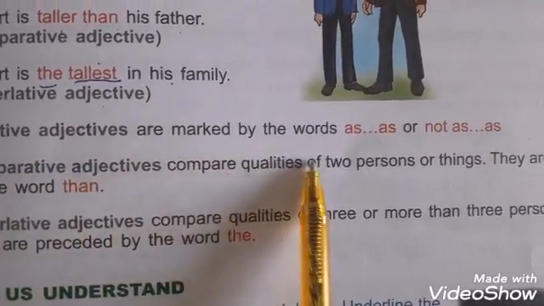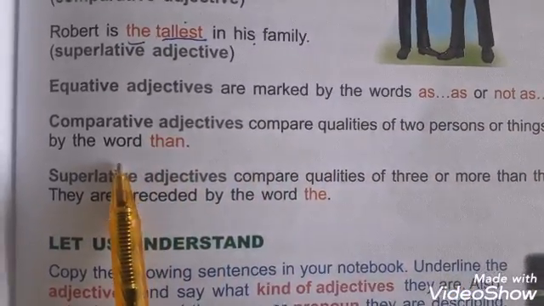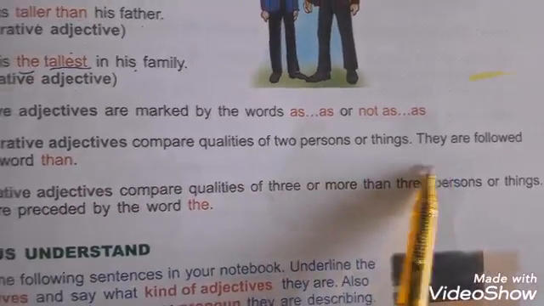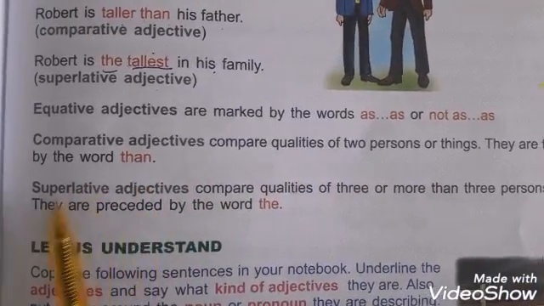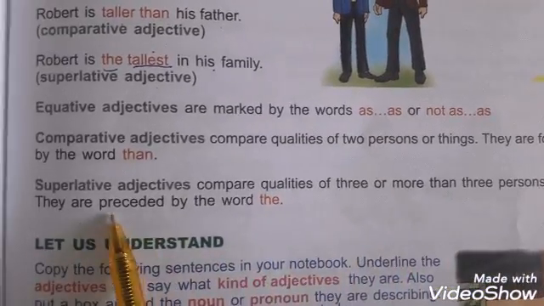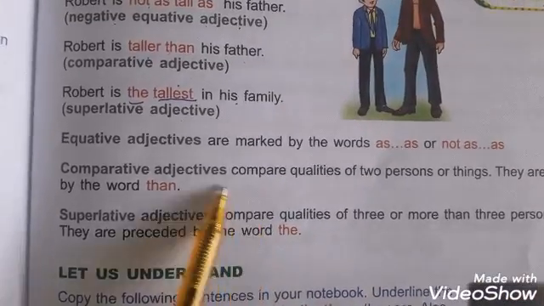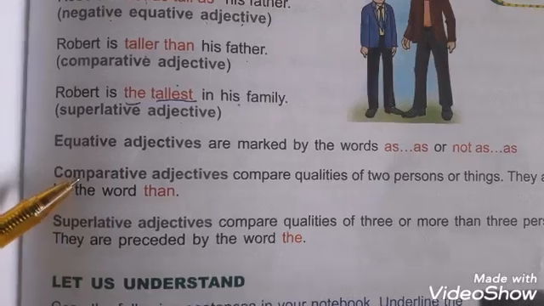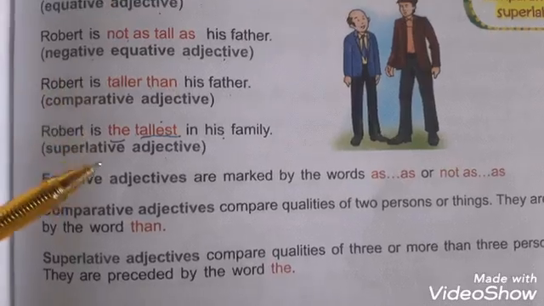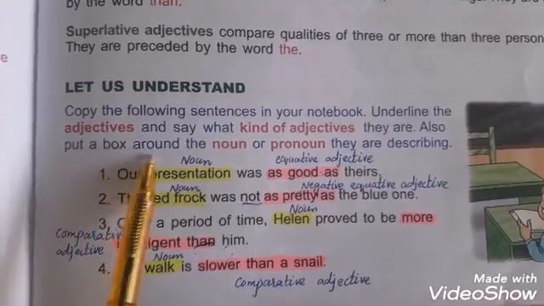Equative adjectives are marked by the words as or not as. Comparative adjectives compare qualities of 2 persons or things. They are followed by the word than. Superlative adjectives compare qualities of 3 or more than 3 persons or things. They are preceded by the word the. So friends, these are the types of adjective: equative adjective, comparative adjective and superlative adjective. You will learn these definitions properly because we are going to use them in our exercises.